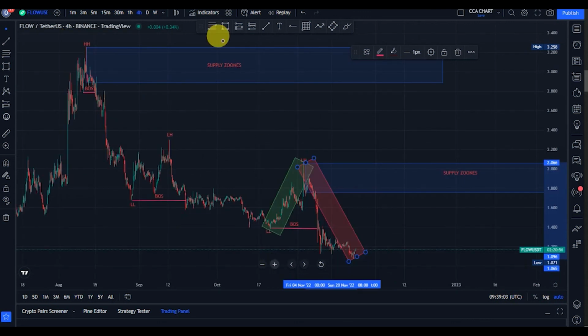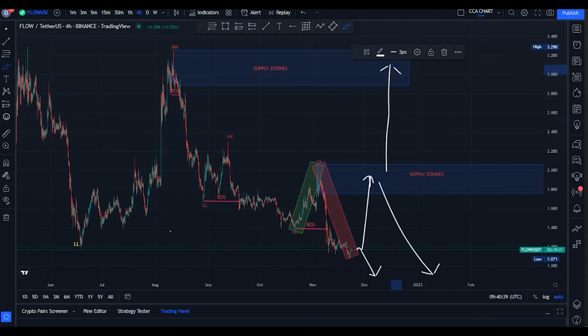So guys, drop your thoughts in the comment section. At this point where Flow is trading, do you think price will break structure to the downside? Or do you think price will get to this supply zone and continue creating structure and breaking structure to the downside? Or from this point, from this supply zone, price will rally back to this supply zone?